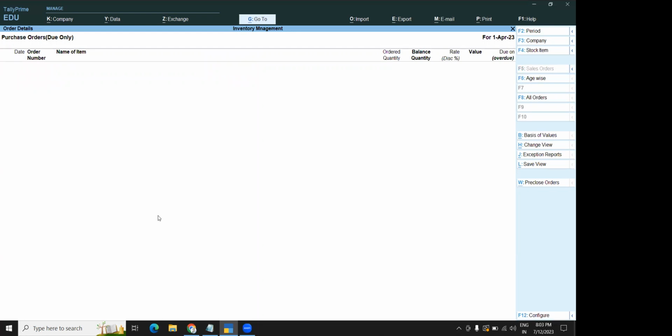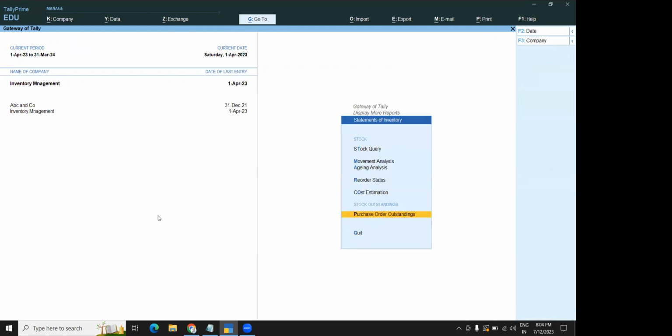That means what? Once you raise the order, if you are not doing a purchase, then the list of data will show you as due data, outstanding data in the purchase order. Once you do purchase, then nothing will be shown here.